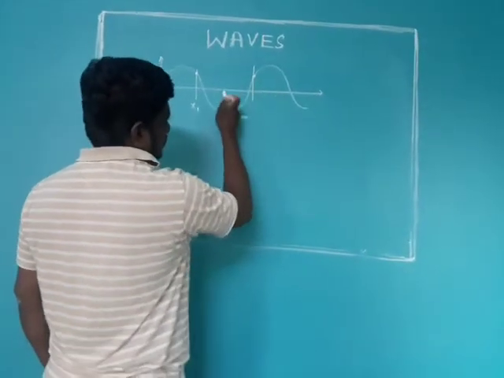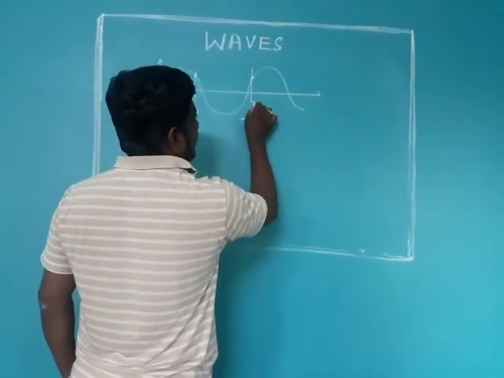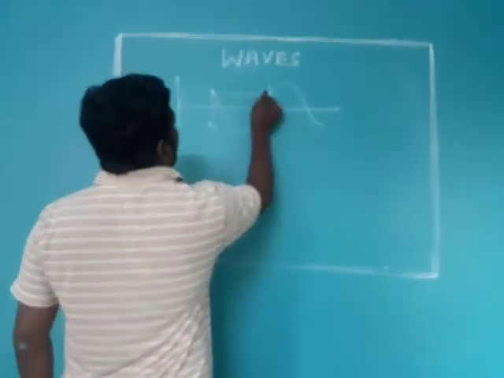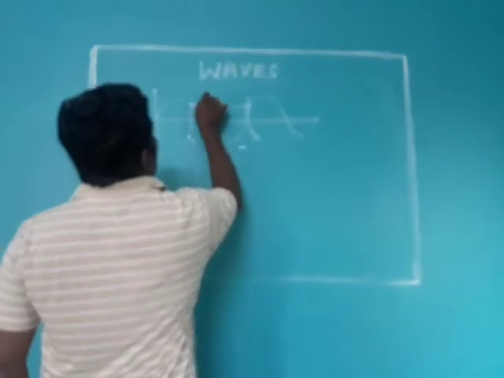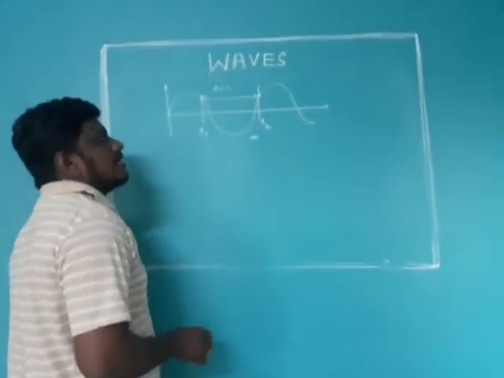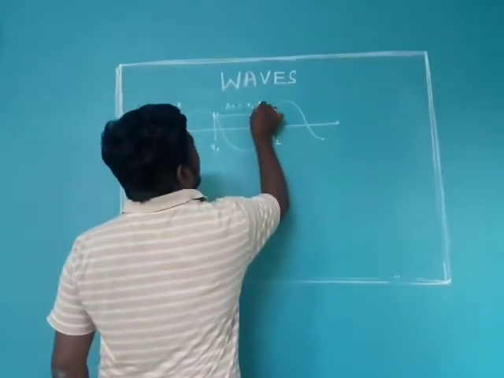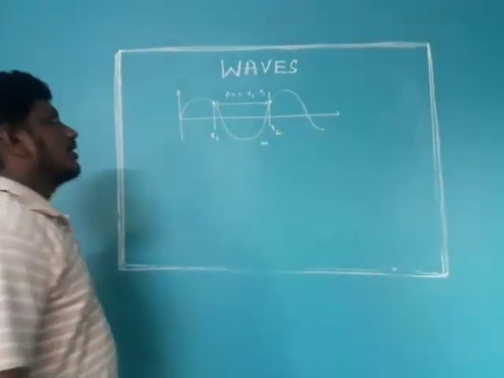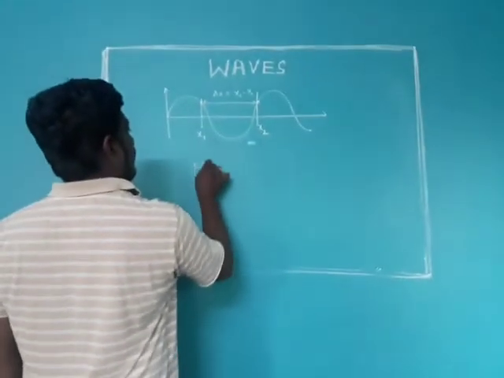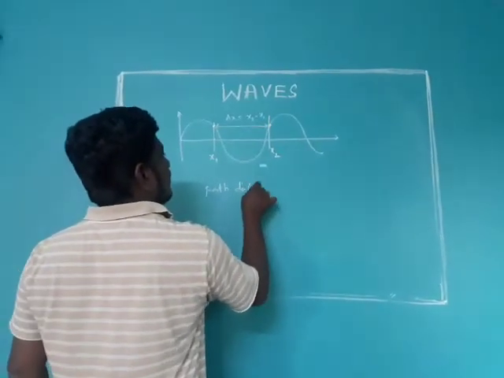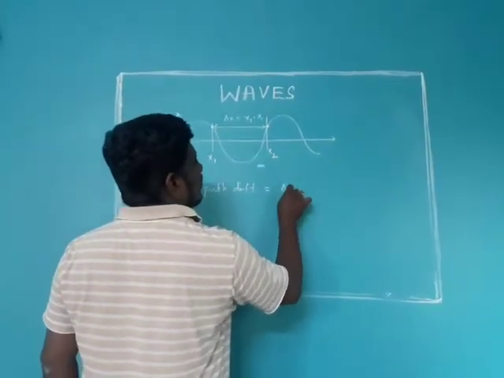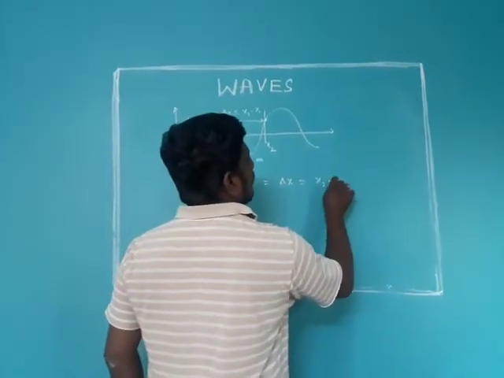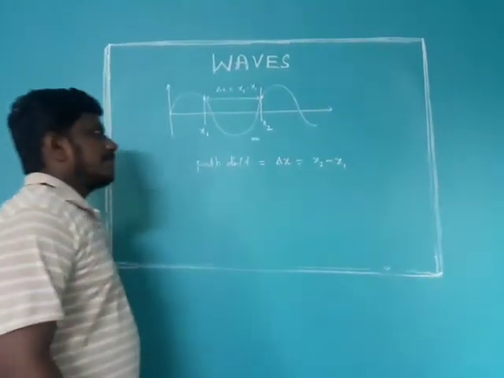Any particle you can take, this particle is at suppose x2 distance. The distance between these two particles is delta x, that is equal to x2 minus x1. This is called the path difference between the two particles. Path difference is denoted with the letter delta x, that is x2 minus x1.